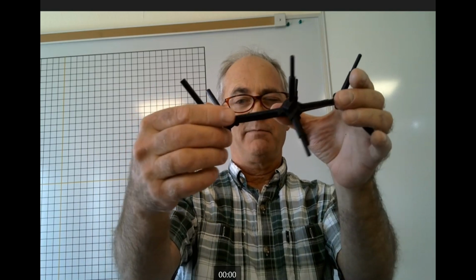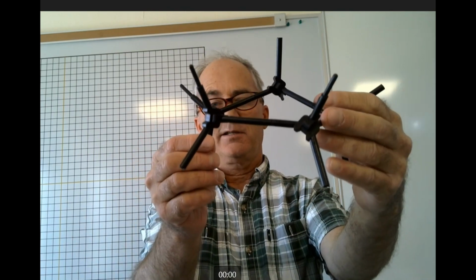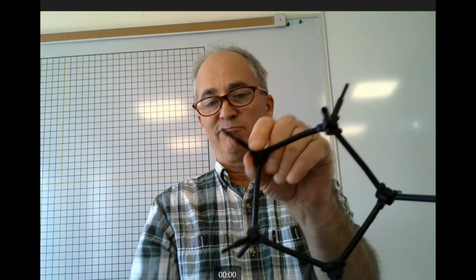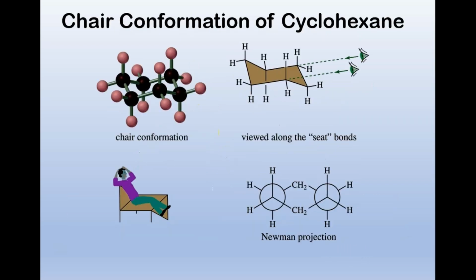But as soon as I put that little fold in it, it takes that out everywhere, except for the bottom of the envelope. So the scientific term, puckered conformation, reduces the eclipsing of the adjacent methylene groups. I always think of a flap on an envelope.